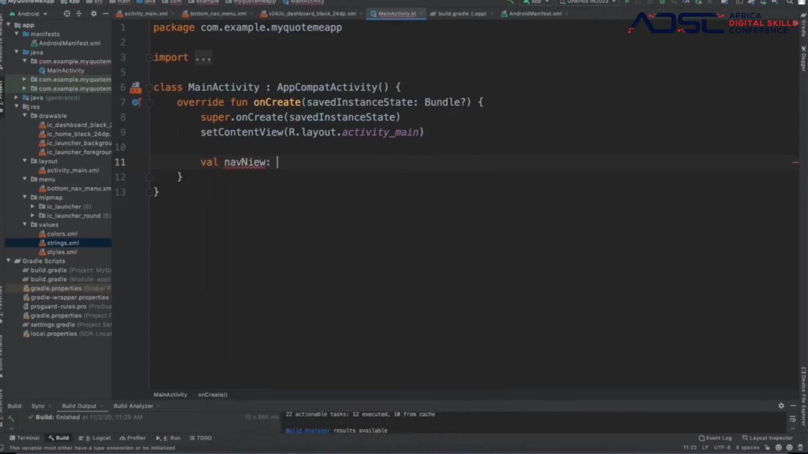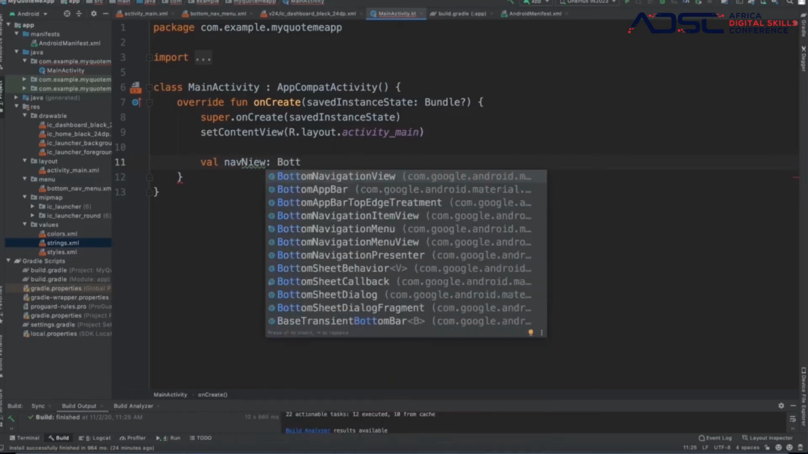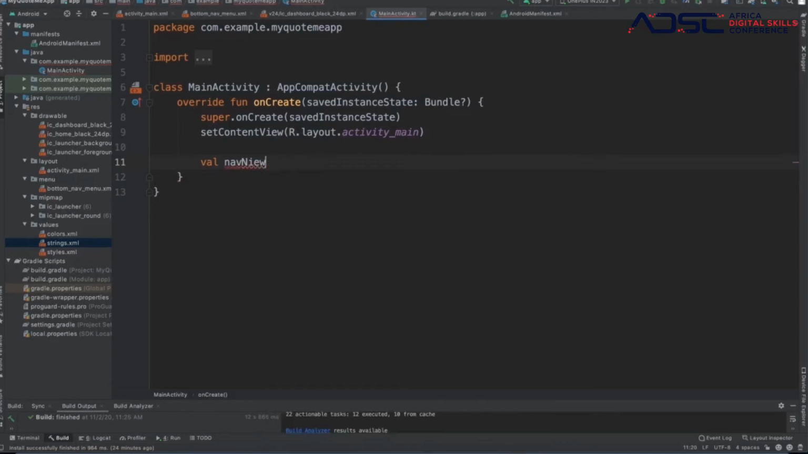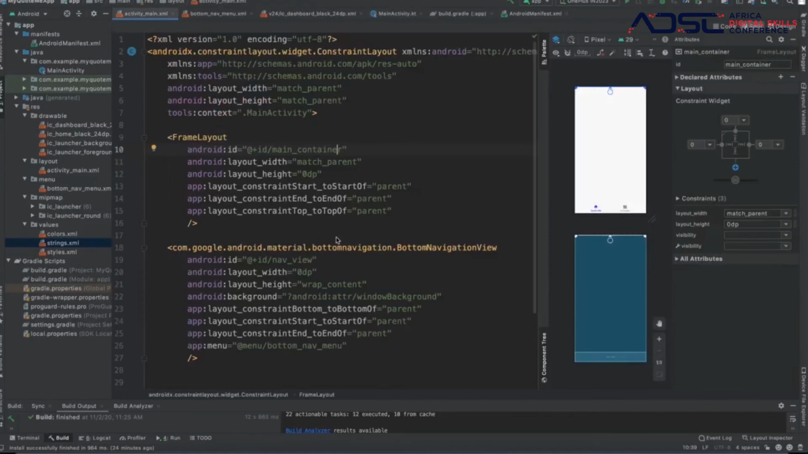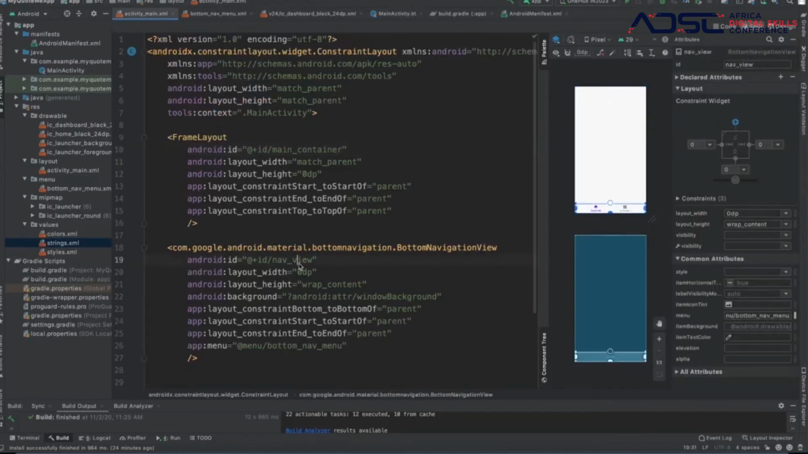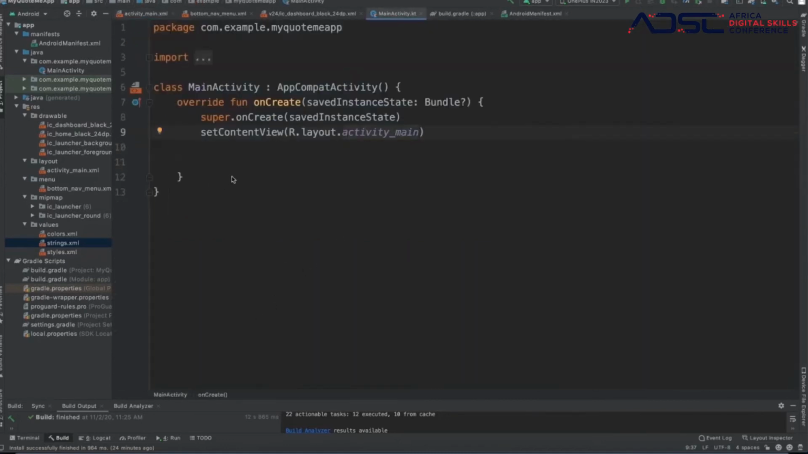The nav view. What is the nav view? The nav view is basically we want to fetch the bottom navigation, right? So we fetch it quickly and say, okay, bottom navigation. Remember, what was the ID for the bottom navigation? Let's look at it again. Click on this. The ID for the bottom navigation was nav view, right? So what we could do is we could find the nav view by saying,